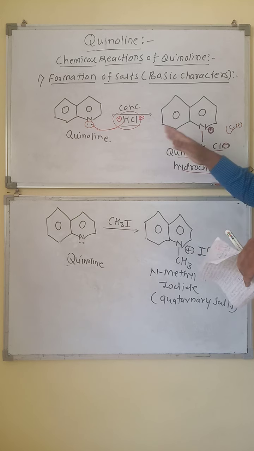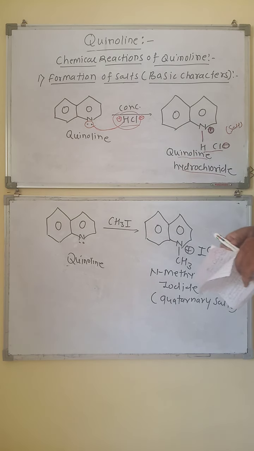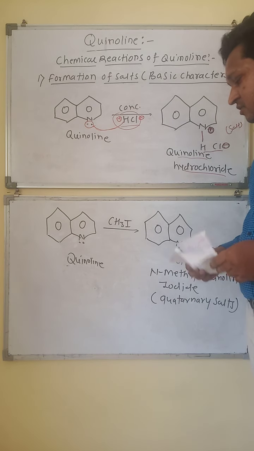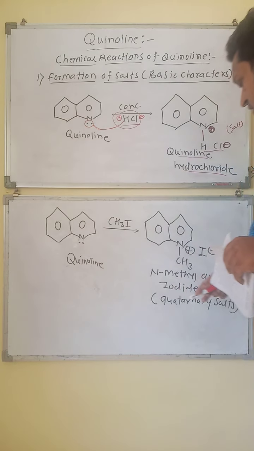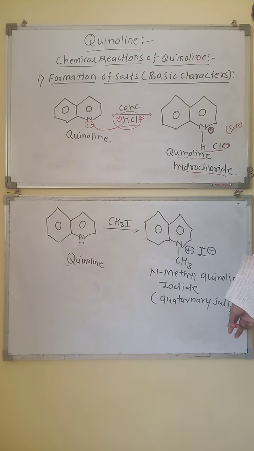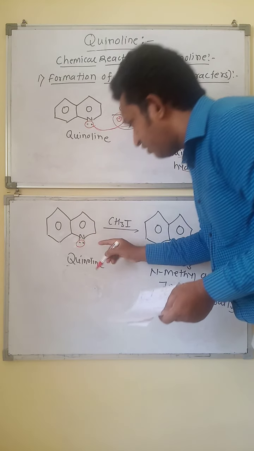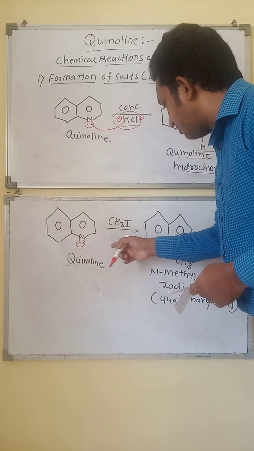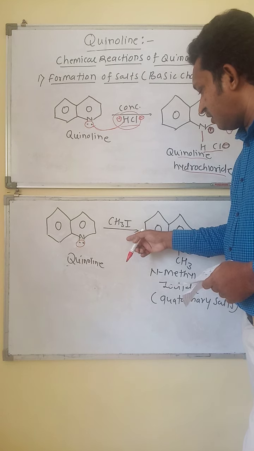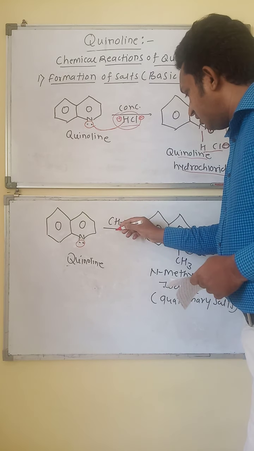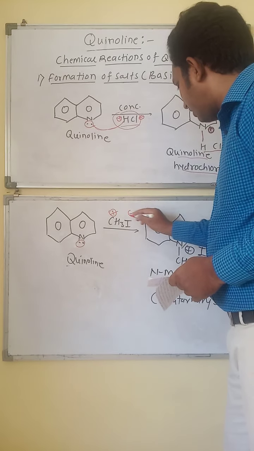Okay, this is about the formation of salt or the basic characters, the first example. The second example of the basic characters is that when quinoline reacts with alkyl halides, it forms the quaternary ammonium salt. Now the quinoline contains nitrogen having a lone pair of electrons. It acts as the base. It will attract the methyl group. Look at the alkyl halide, methyl iodide. In that, the methyl group carbon has a positive charge and the more electronegative iodine acquires the negative charge.